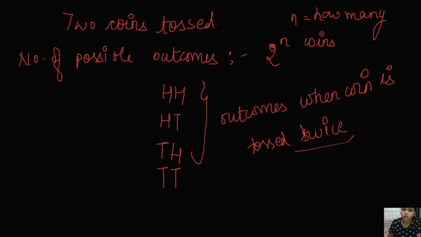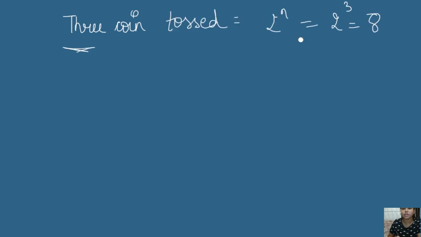You can also have a look at my other slide where I will explain when 3 coins are tossed. Okay, so let's see when 3 coins are tossed. Now the formula is 2 raised to the power n. 3 coins are tossed, so 2 raised to the power 3 means 8 will be the number of outcomes.